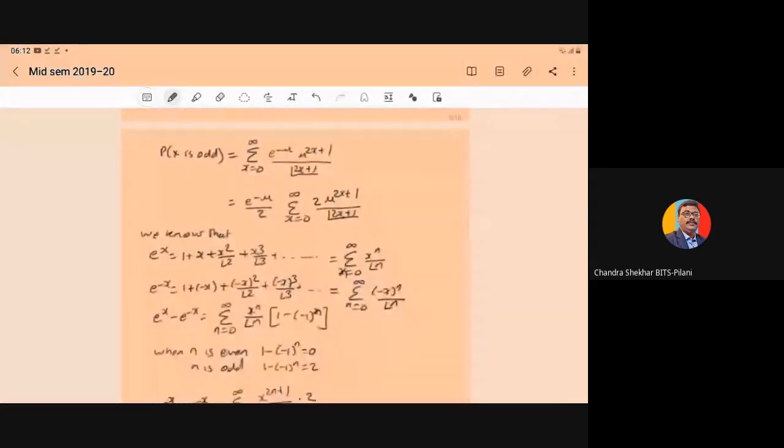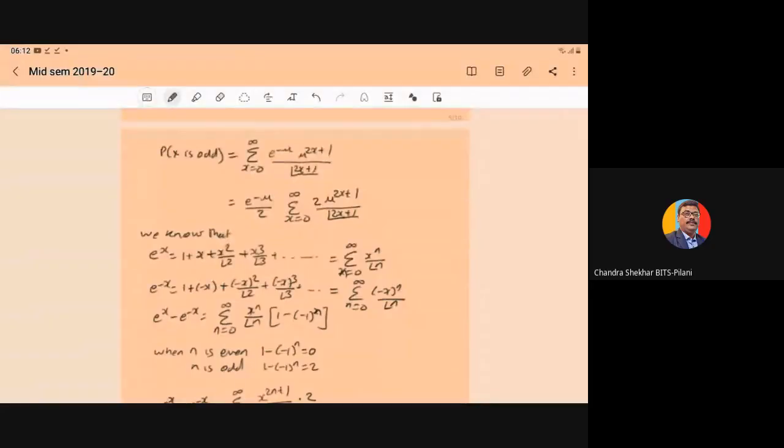So X is odd means we have to check all the odd values: 1, 3, 5, 7, and so on. That is the sum of mu to the power 2x plus 1 upon factorial of 2x plus 1, using the above PMF formula, with e to the power minus mu.